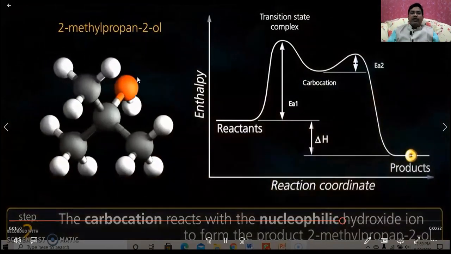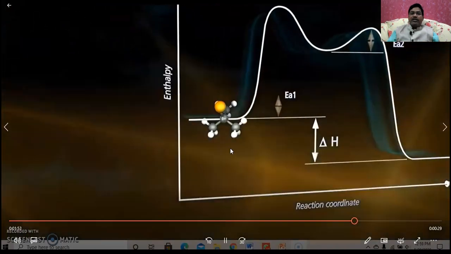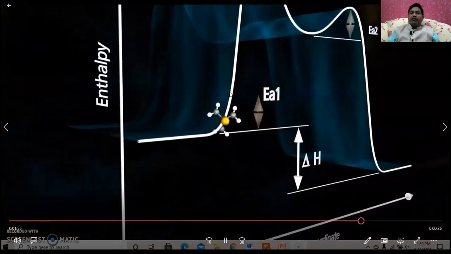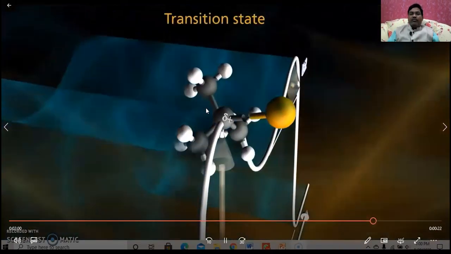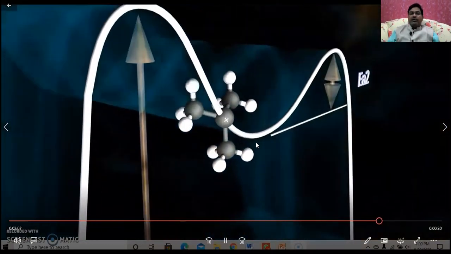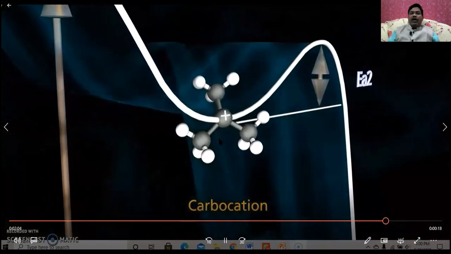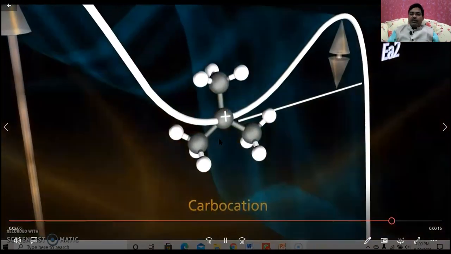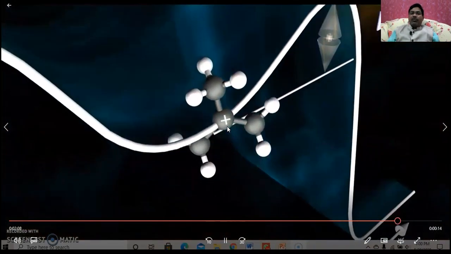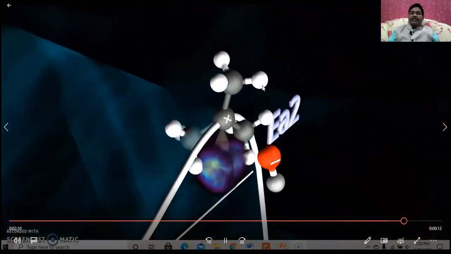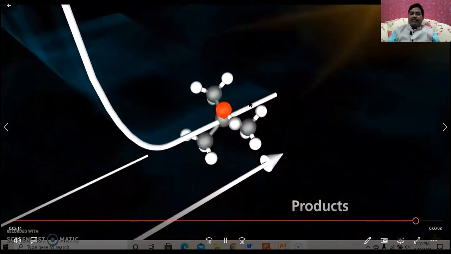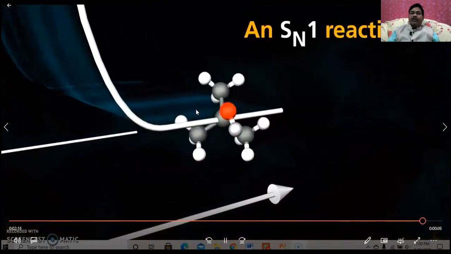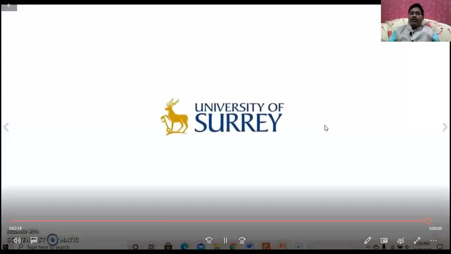This is going to be the OH. And like you can see, this is tertiary butyl bromide. In the first step, it loses the bromide ion and forms the carbocation. The tertiary butyl carbocation is stable. Again, the nucleophile attacks this carbocation and energy increases. Then the OH minus ion is bonded here, and you will get the product tertiary butyl alcohol.